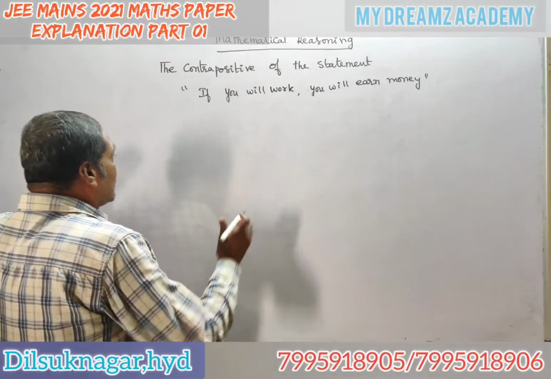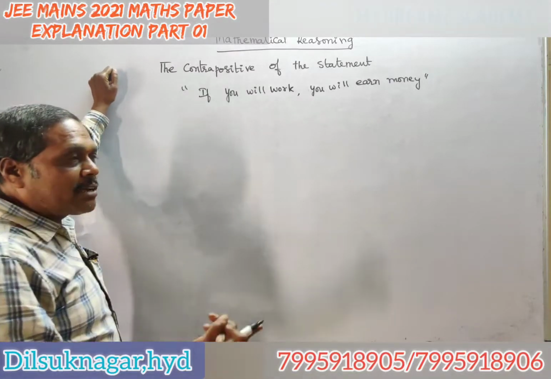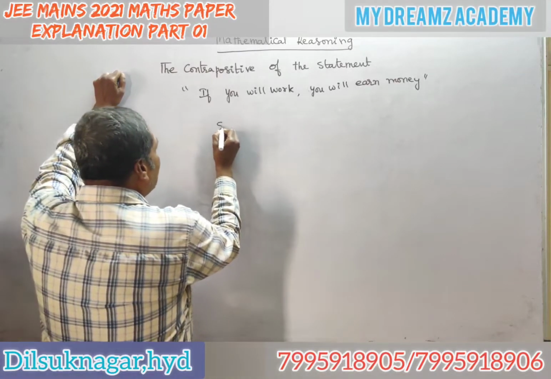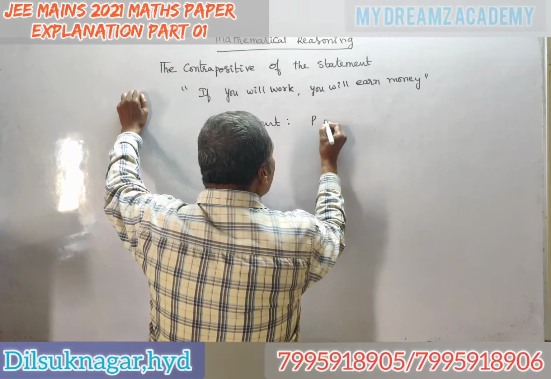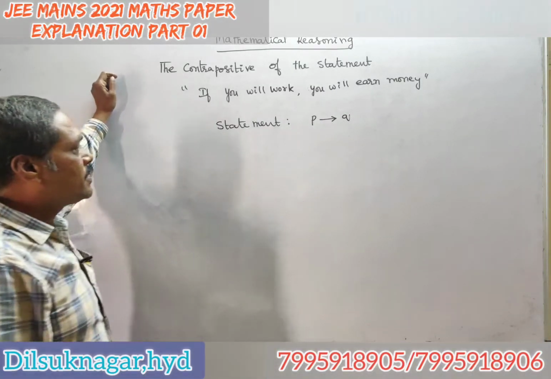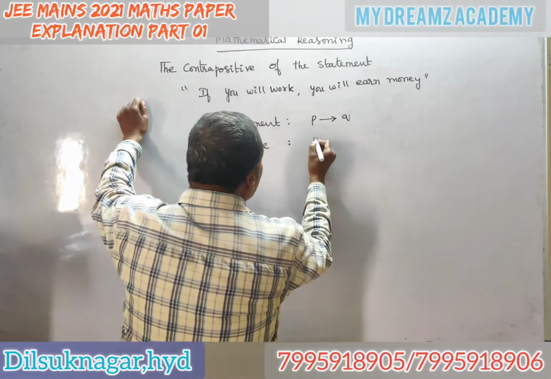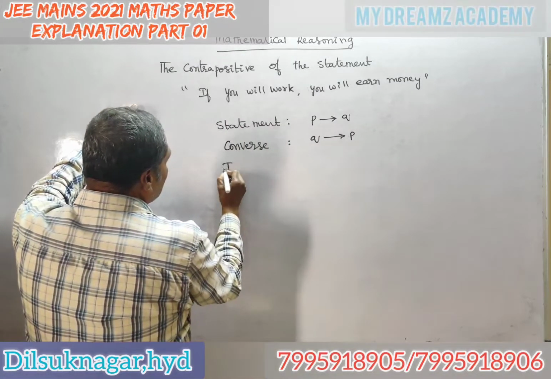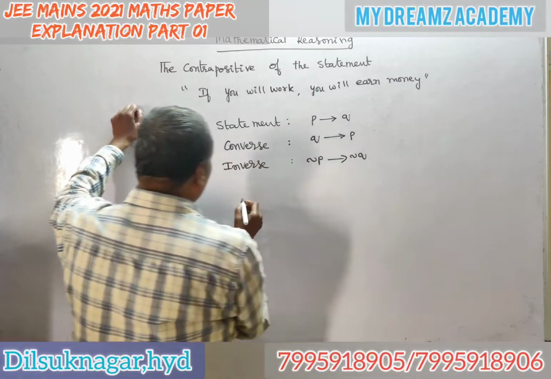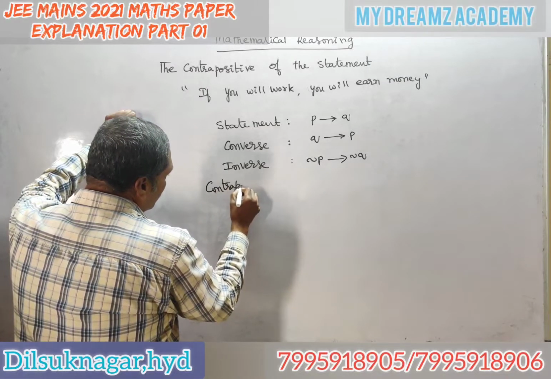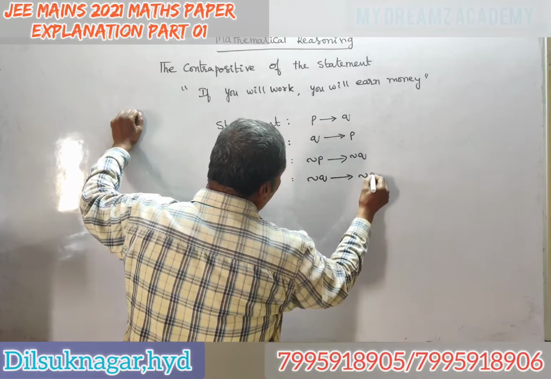There are so many kinds of statements. How do you write the converse, inverse and contrapositive? Suppose the given statement is P then Q. For this, the converse is Q then P. The inverse is negation of P then negation of Q. The contrapositive is negation of Q then negation of P.